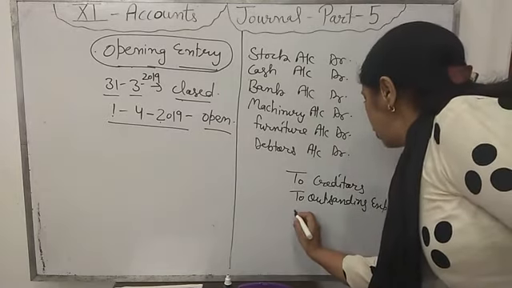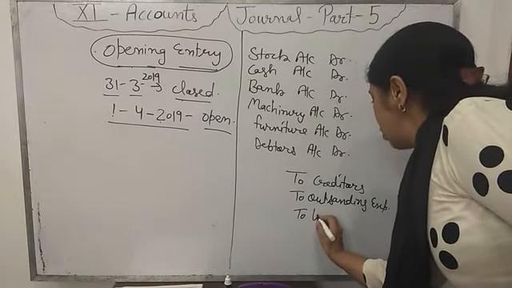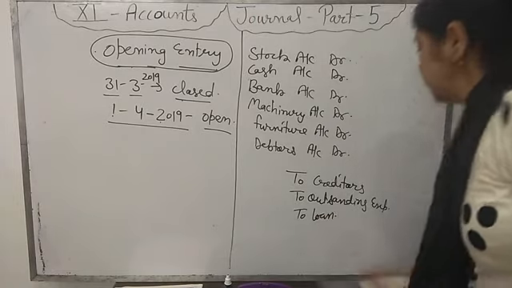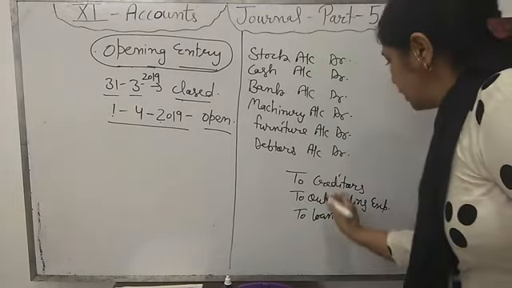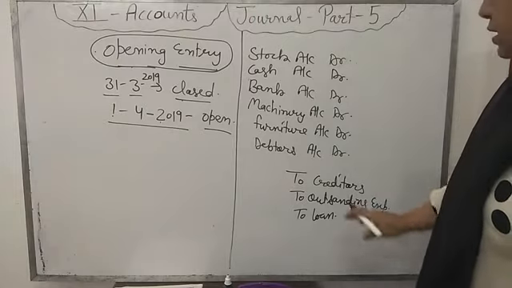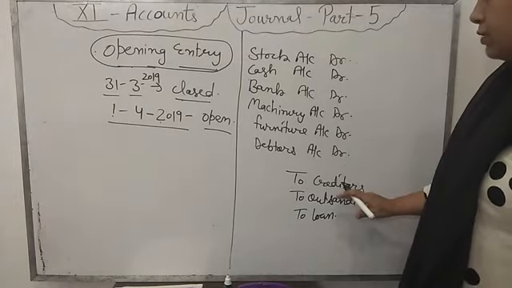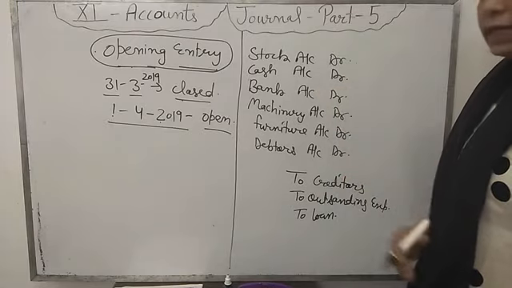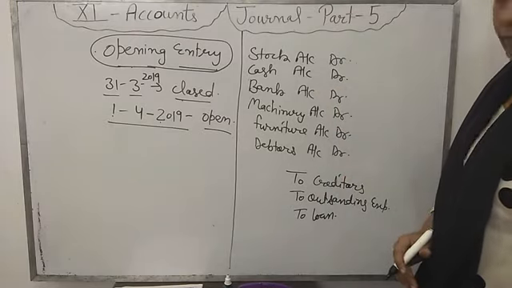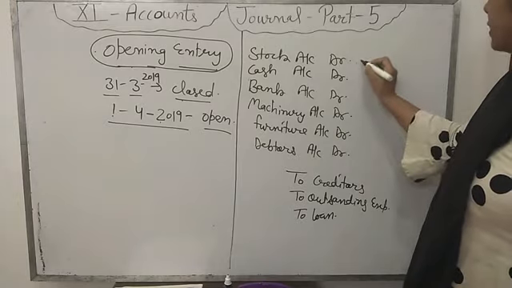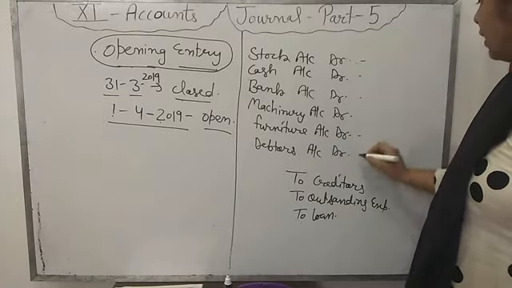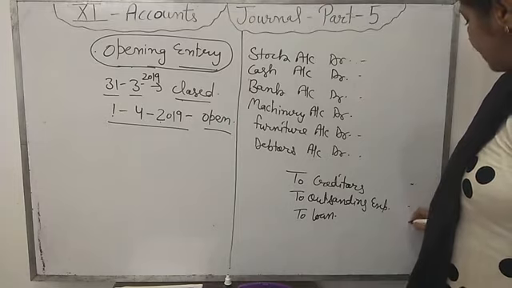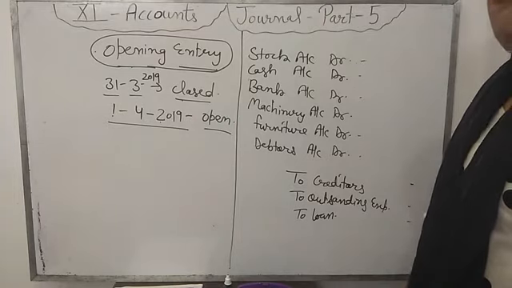Creditors, outstanding expenses, and if any loan is pending, then the loan account. Except for these, if any assets or liabilities are given in the question, then all those assets will be debited and all those liabilities will be credited. What is the rule of journal entries? The total of debit and the total of credit should be equal.